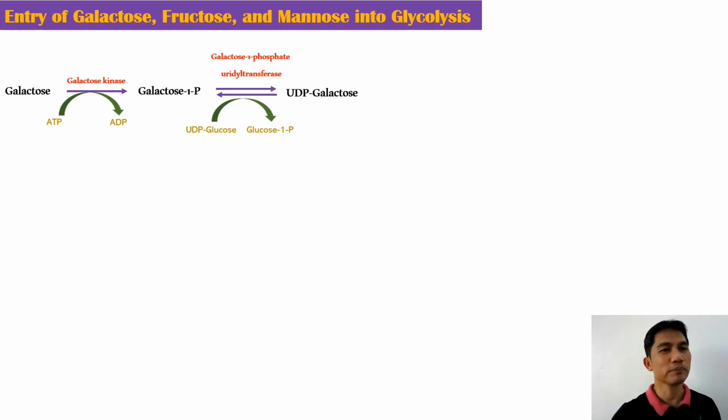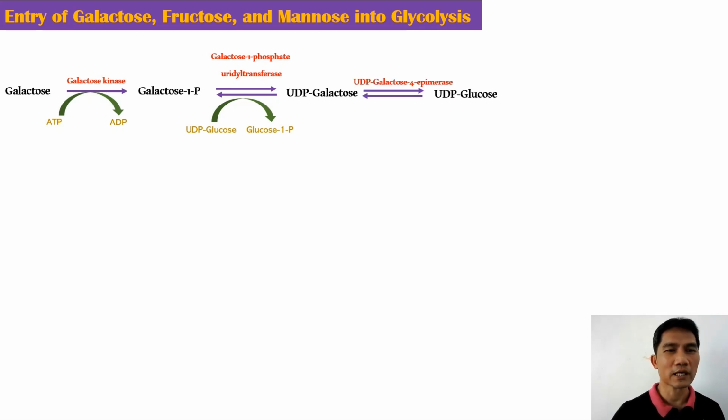This reaction is catalyzed by an enzyme, galactose 1-phosphate uridyl transferase. The UDP galactose isomerizes to UDP glucose, and this process is catalyzed by UDP galactose 4 epimerase.